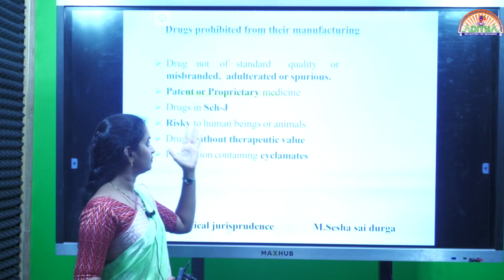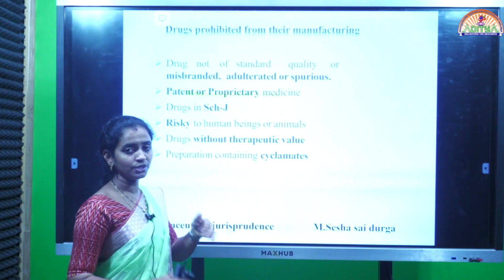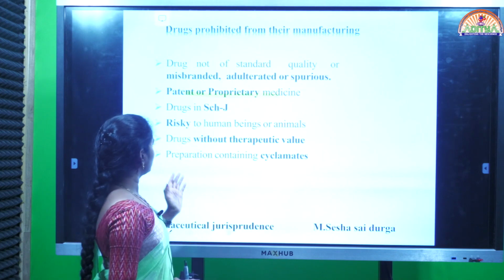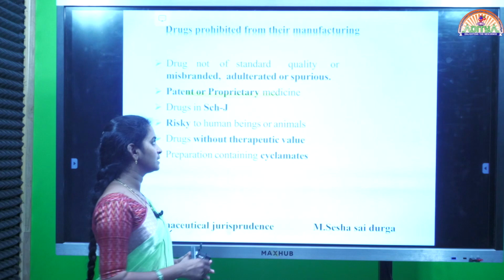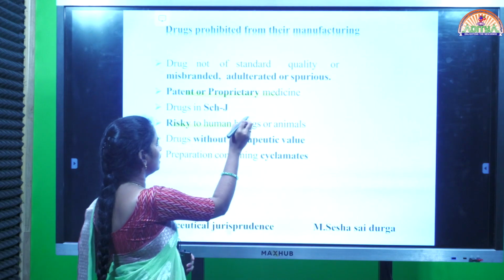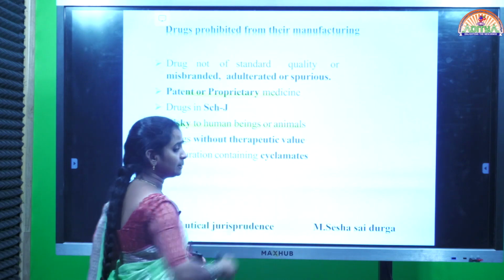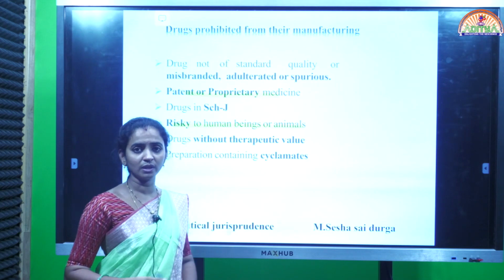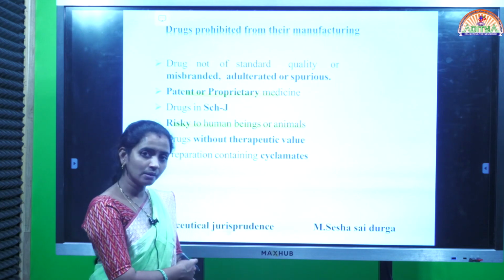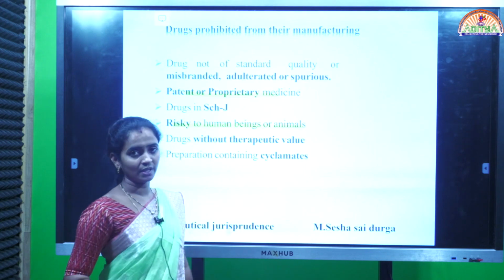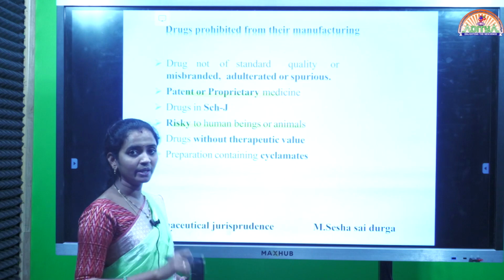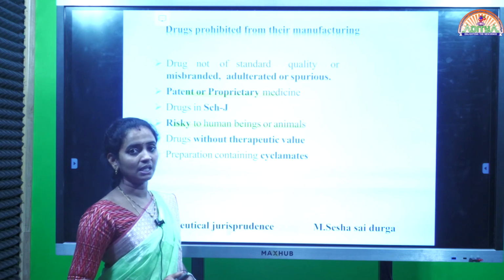So for that Schedule J drugs, we should not manufacture any of the drugs. And next one, risky to human beings or animals. Risk means upon using a particular medicine, if that medicine creates any side effects or adverse reactions in humans or animals, then such types of drugs are completely banned. Means their manufacturing is prohibited in our country.